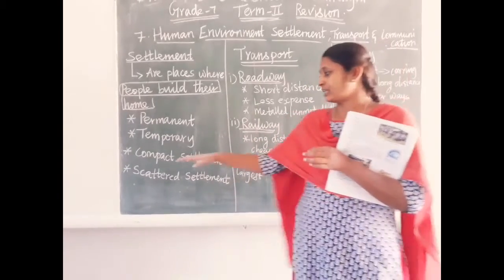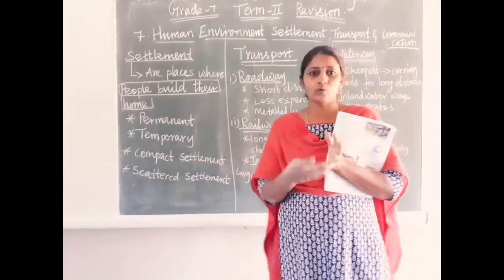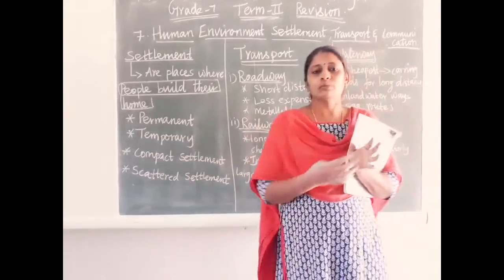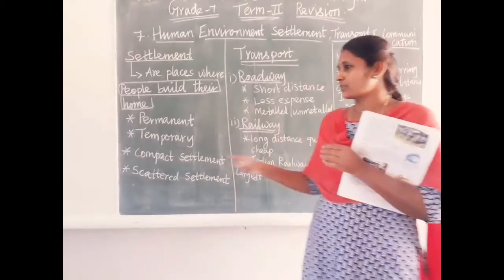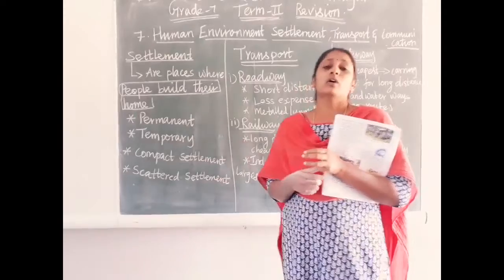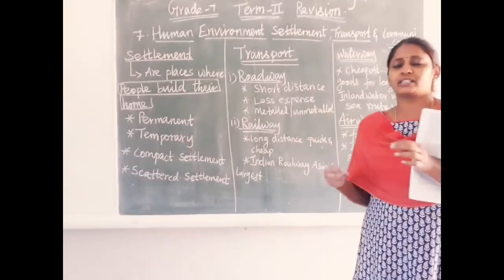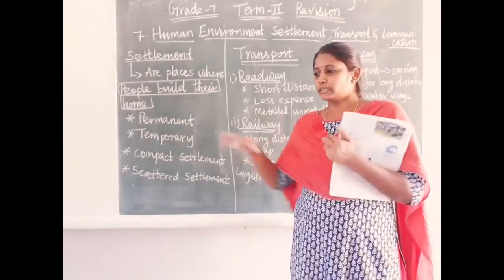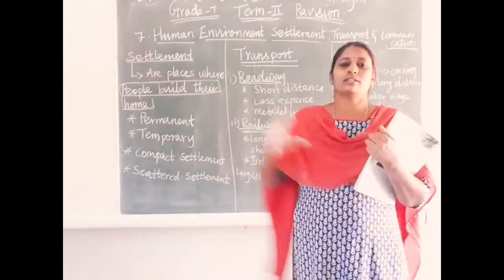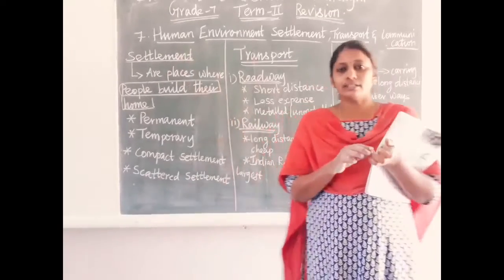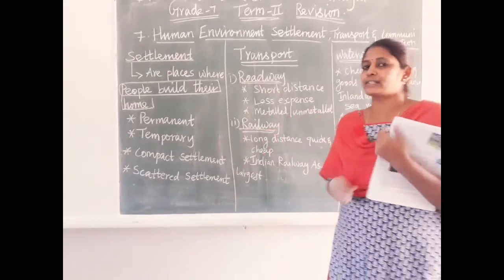We can see compact settlement in towns, cities, and even some villages nowadays, where the houses are built in a somewhat close manner. And scattered settlement: what does scattered settlement mean? When the houses are not built too close but somewhat distant, that settlement is called a scattered settlement.